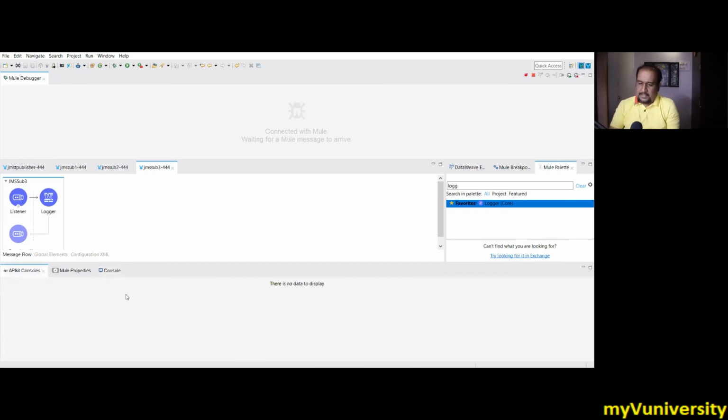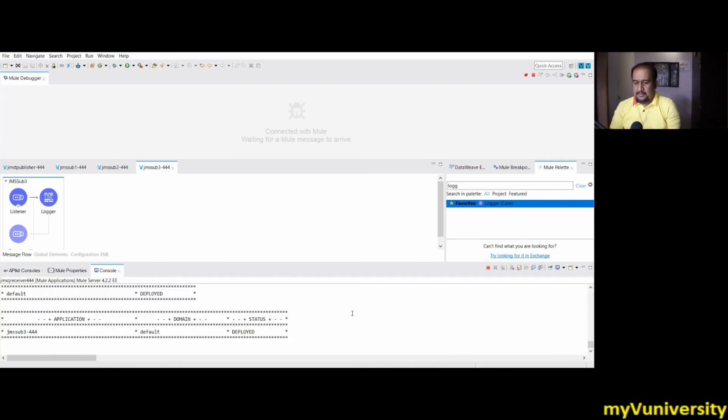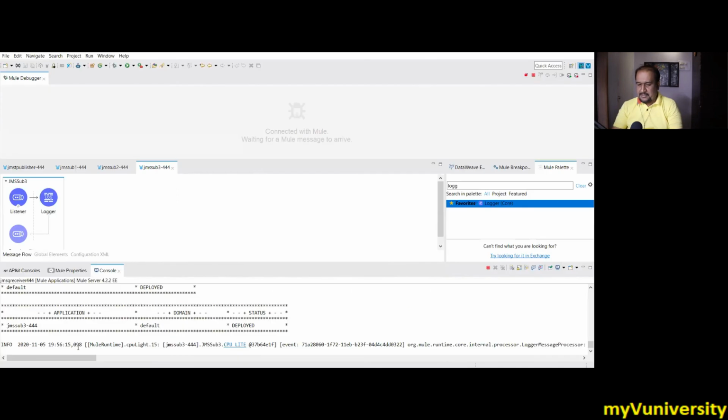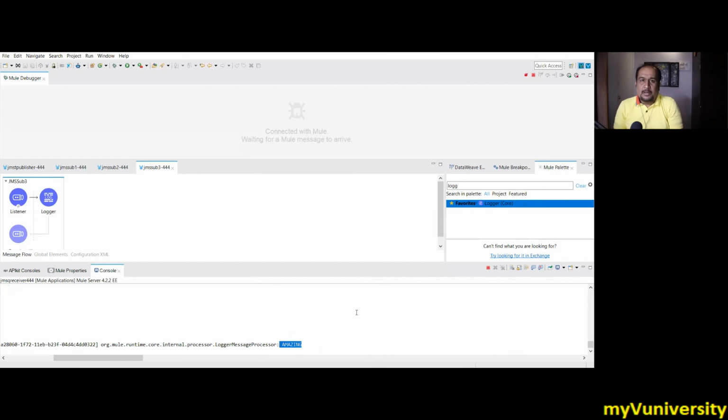Okay, so here it is deployed. Now let me see whether that message is getting consumed. Pending queue size, yeah, it's gone. Now it's not offline durable. This is active durable and the message is already consumed. But where did that message go? Yeah, properly it is getting displayed over here. So this is how your subscriber 3 was offline, became online, and got the message which was there. It may be 1, 2, 3, 4 messages.